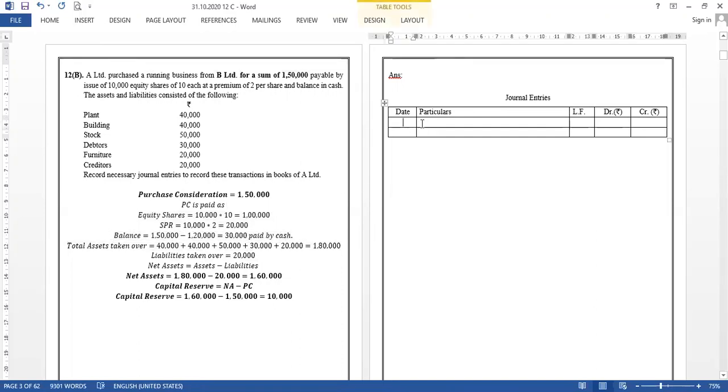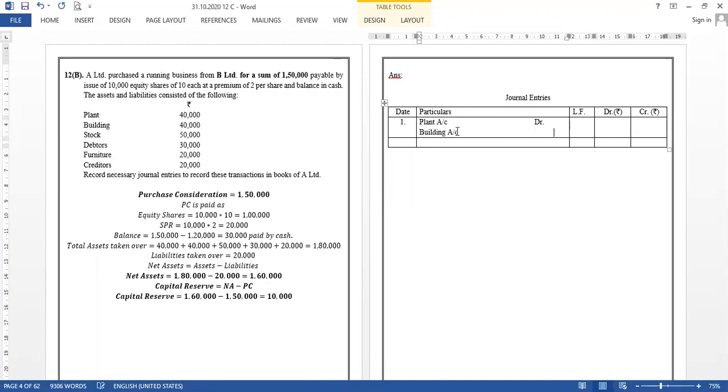Now, when you write the entries, the first entry is for the assets and liabilities taken over. For assets taken over, I need to copy all these amounts one by one. I can't write sundry assets. I need to write all these assets: plant account debit, building account debit.